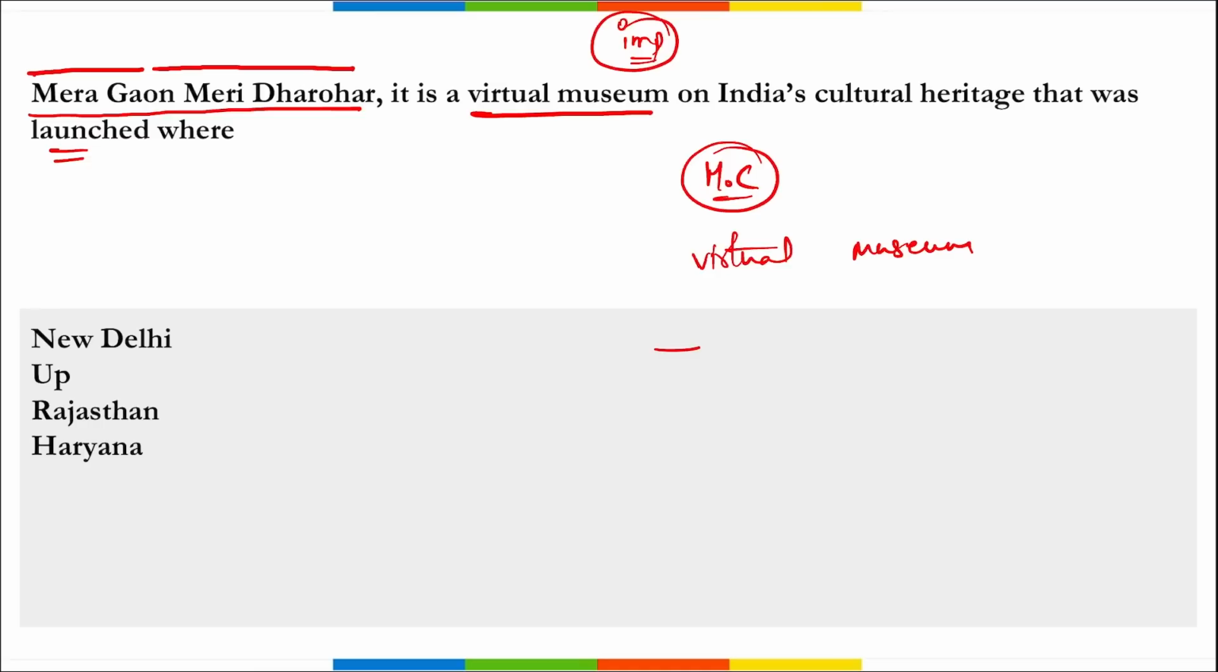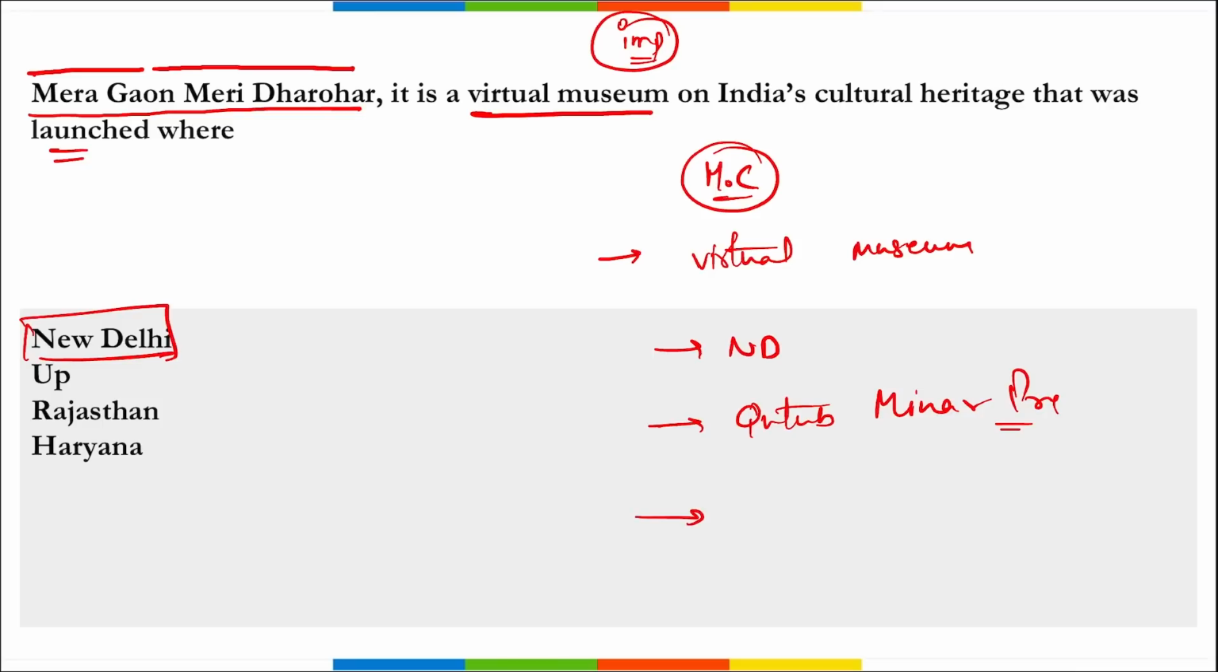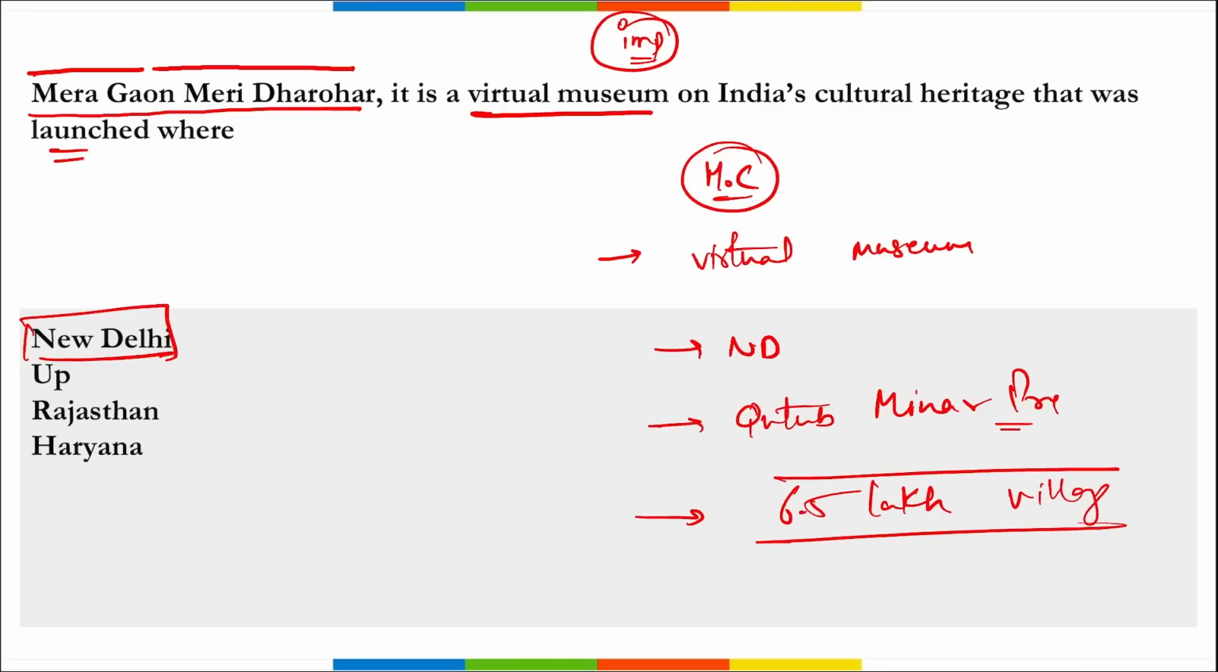And where was this launched? This was launched in New Delhi. Important. Correct. And in New Delhi too, remember it was launched at Qutub Minar premises, right? And this is a virtual museum that has culturally of around 6.5 lakh villages, right? This has maps of 6.5 lakh villages, this particular virtual museum, right?